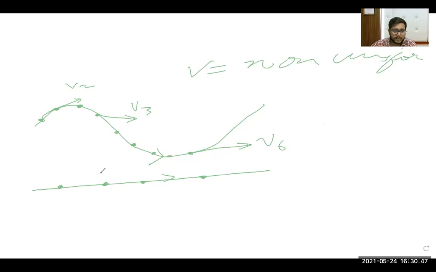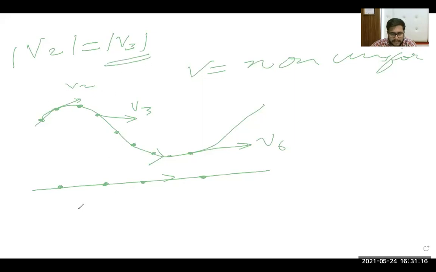Even if your velocity is different, you can move in a straight path, but with constant velocity you cannot move in a curvilinear path. It means in order to move in a curvilinear path, you have to change the direction of your velocity. Even if the magnitude is same, v2 magnitude equal to v3, you have to change the direction.